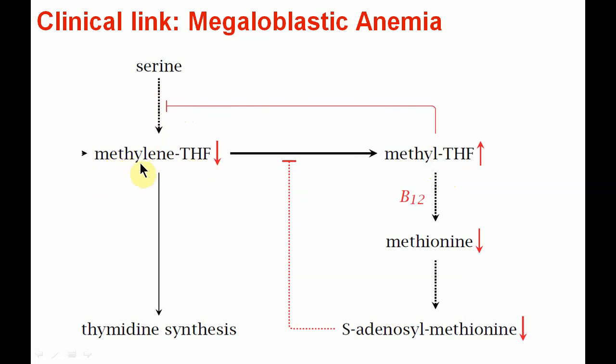Methylene tetrahydrofolate level is decreased, so it will decrease the synthesis of thymidine, or the thymine base, which is further incorporated into the DNA. So DNA synthesis is decreased, the erythrocyte precursors accumulate, that is, megaloblasts are formed. So that is the important clinical link explained by one carbon metabolism.